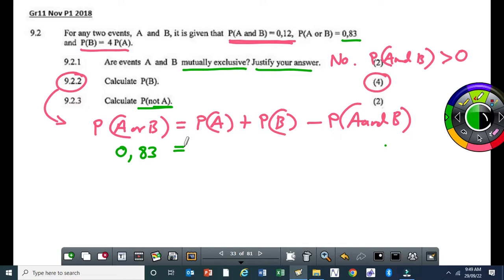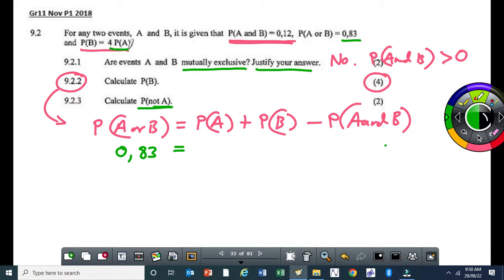But we are told that probability of B is equal to 4 times probability of A. What does this mean? Which one is greater, the probability of B or the probability of A? Probability of B, right? We want to calculate probability of B. To avoid complications in terms of working with fractions, where there is probability of B, I'm going to put 4 times probability of A.